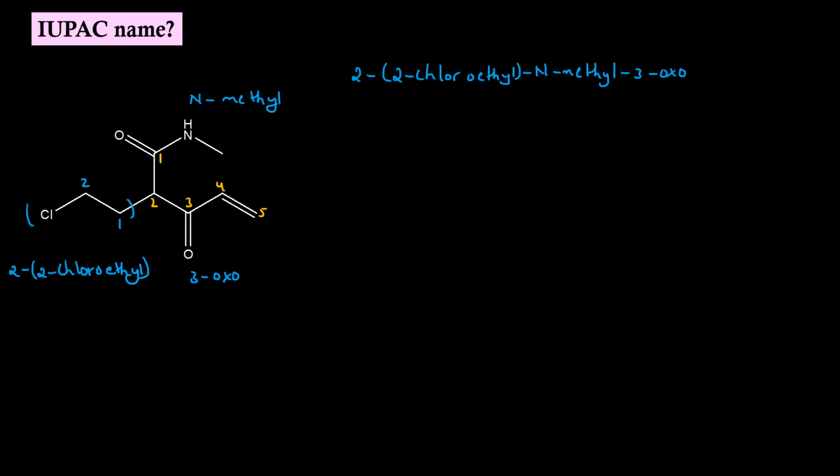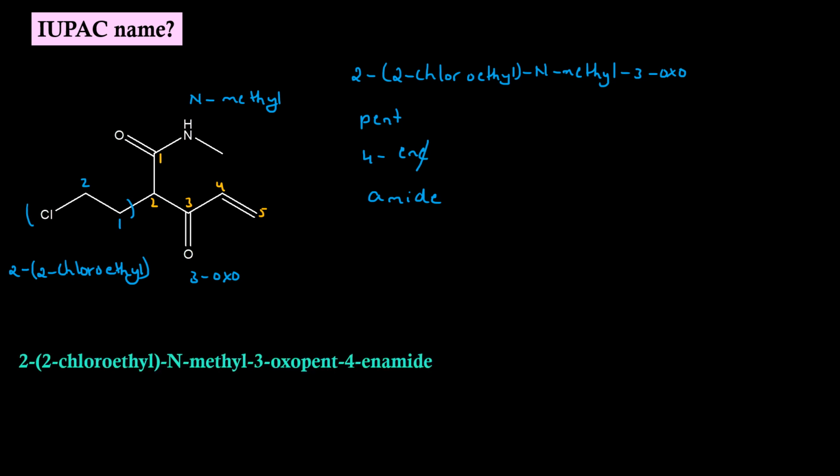Root word is pent. Primary suffix is -ene, that is at position 4. Secondary suffix is amide. We have to drop the E of the primary suffix. IUPAC name will be 2-(2-chloroethyl)-N-methyl-3-oxopent-4-enamide.